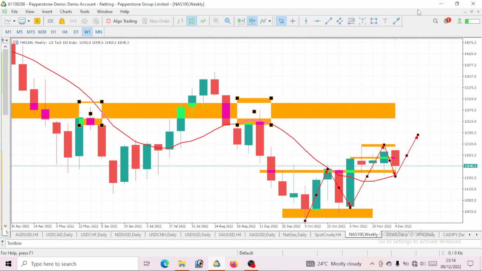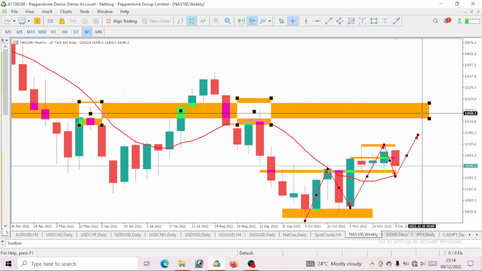So this is the next level we'll be watching out for. This is why I've highlighted this level, which is a level of 12,000. So at least we should get to a level of 12,000 in 3 or 4 weeks.